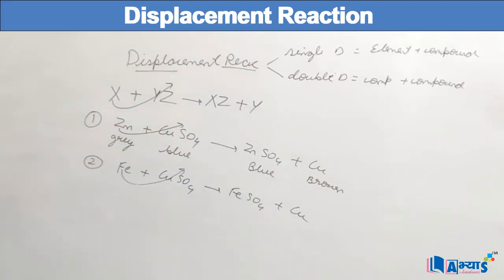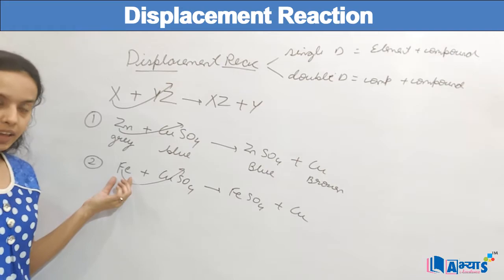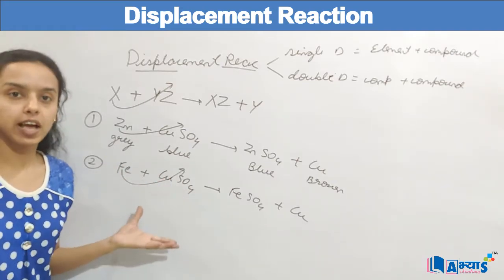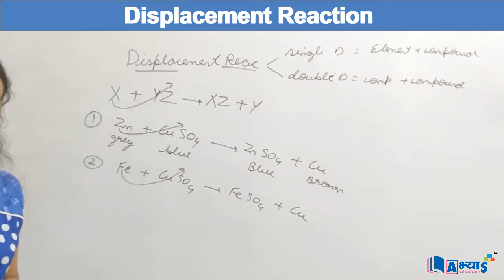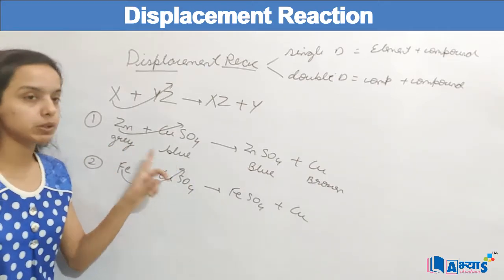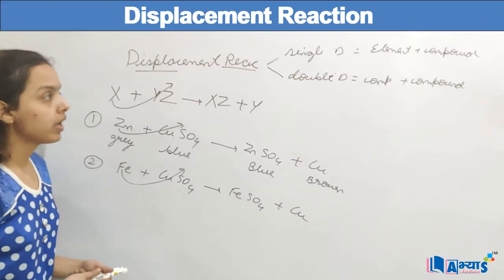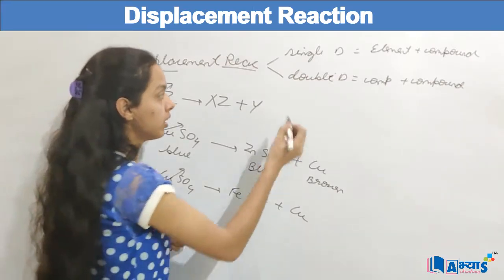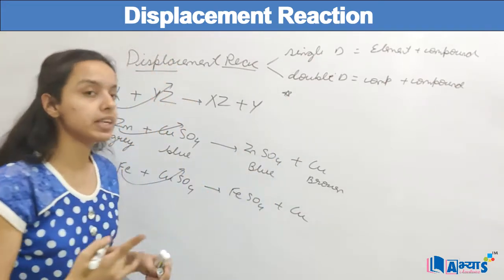Such a reaction, in which I have an element, that was iron, and a compound, that is copper sulfate, is known as a single displacement reaction because only one displacement has taken place. Now in the case of double displacement reaction, I have two compounds. Let us discuss an example of double displacement.